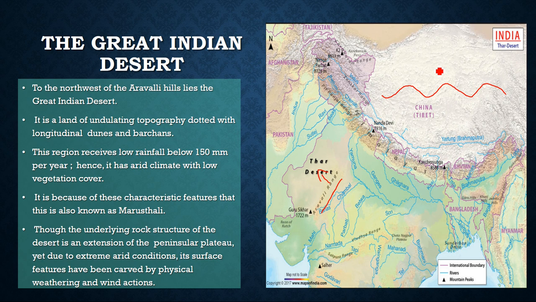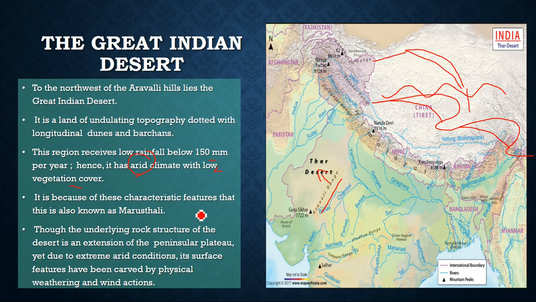Not straight. Barkans, if you have seen, are crescent-shaped dunes formed in the sand. It is formed like this, not like a straight one, right? Probably like this. This region receives low rainfall, below 150 millimeters per year, hence it has an arid climate. Arid means sandy with low vegetation cover.